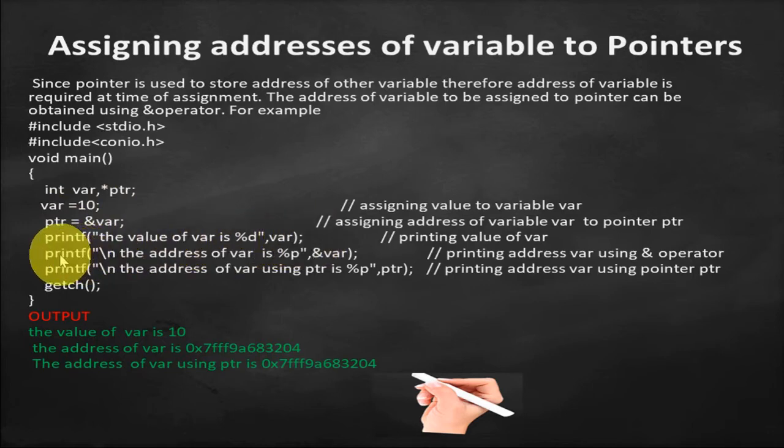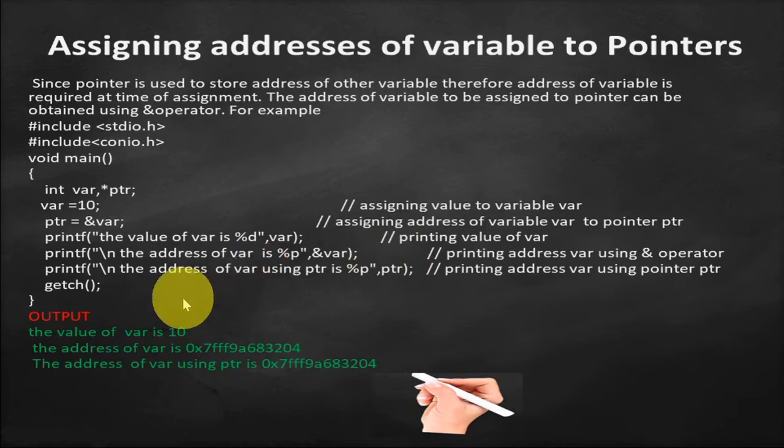In the second printf statement I am printing the address of this variable by using the ampersand operator, okay, and in the third printf statement I am printing the address of this variable by using the pointer. In the second statement I am using the variable to print the address of the variable, and in the third printf statement I am using the pointer to print the address of this variable.